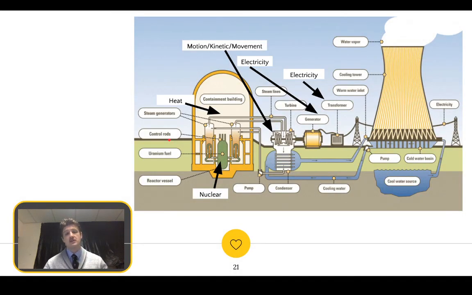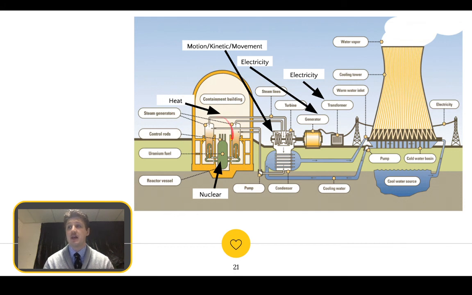Now, I just wanted to briefly cover power stations. So power stations here, you can see this one's a nuclear power station. You have a number of conversions and transfers of energy types. So obviously in a nuclear reactor, the potential energy here is stored in the reactor in atoms such as uranium, and that is broken apart during a critical nuclear reaction, and that creates an insane amount of heat.